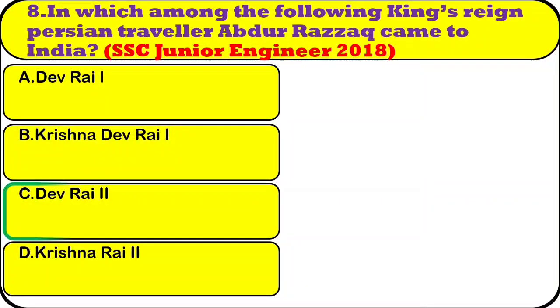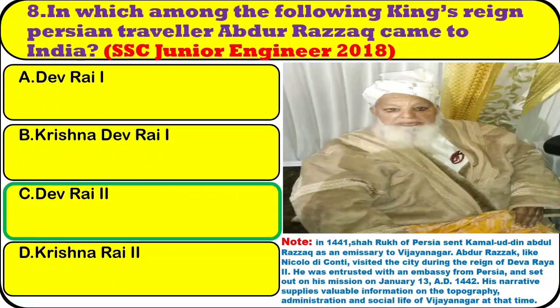Note, in 1441, Shah Rukh of Persia sent Kamaluddin Abdur Razzaq as an emissary to Vijayanagar. Abdur Razzaq, like Niccolo di Conti, visited the city during the reign of Deva Raya II. He was entrusted with an embassy from Persia and set out on his mission on 13 January AD 1442. His narrative supplies valuable information on the topography, administration and social life of Vijayanagar at that time.